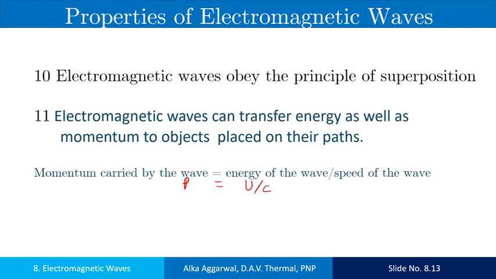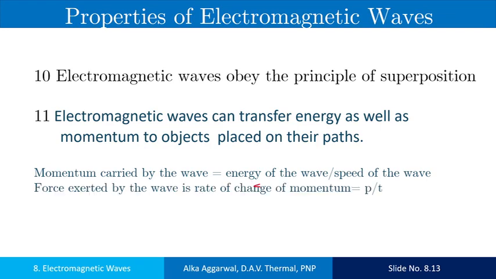So the momentum carried by the wave is equal to u upon c. As momentum and force are related, force is equal to the rate of change of momentum. So the force exerted by the wave is equal to the change in momentum in time t.